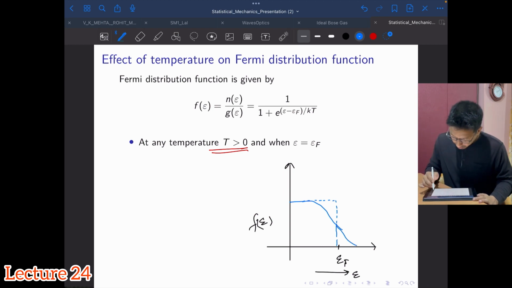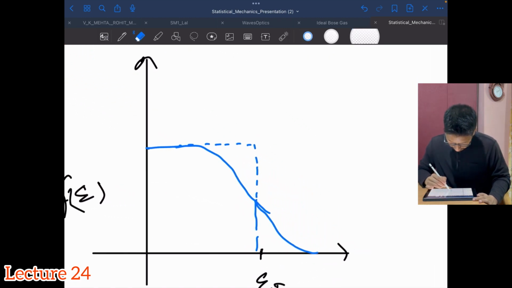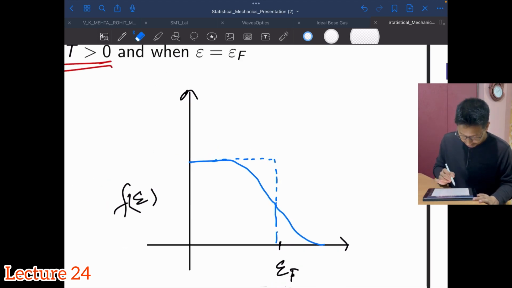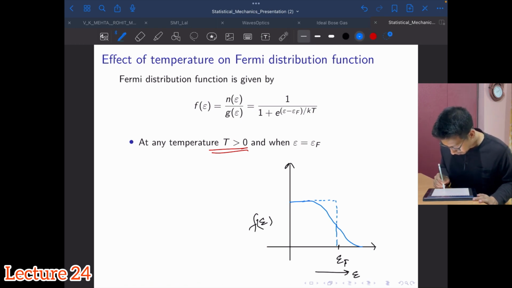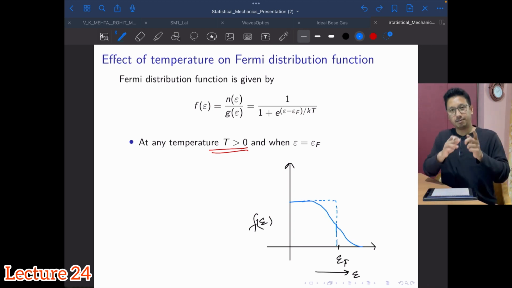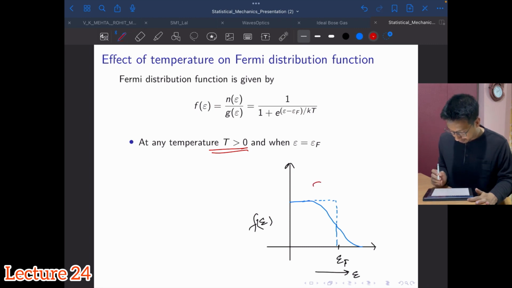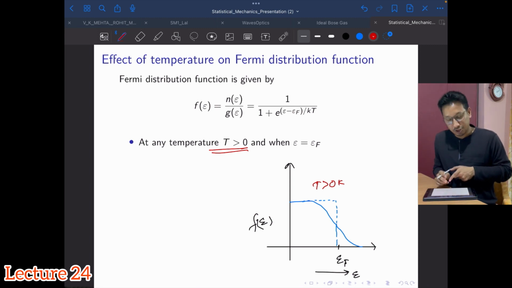Let me just zoom it up and clean it a little bit. This is a smooth function, so you should not get confused by that. It will look like a very smooth curve like that. So this is for your T greater than 0 Kelvin. Your distribution function will look like this.